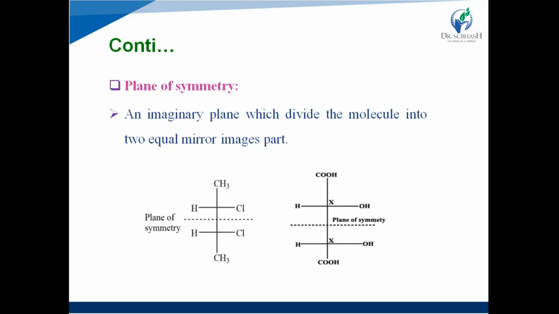Second example, tartaric acid, and the same thing will be seen: if a plane of symmetry or imaginary plane passes through the molecule, it divides the molecule into two same halves, which are mirror images of each other, right? So in spite of the presence of chiral centers, the molecule is achiral. It does not show chirality.